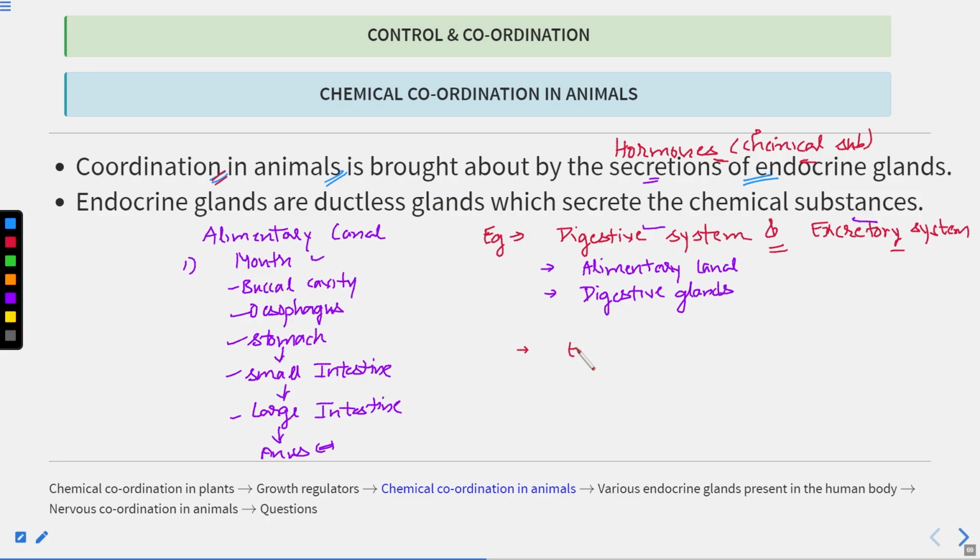And what are endocrine glands? You must be knowing about the endocrine glands. What is their primary role? Secretion of the hormones. And they are also known as the ductless glands.